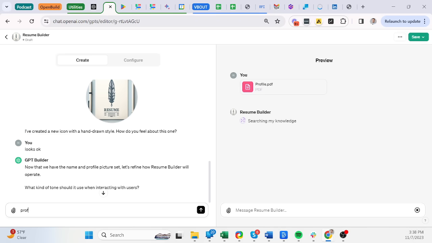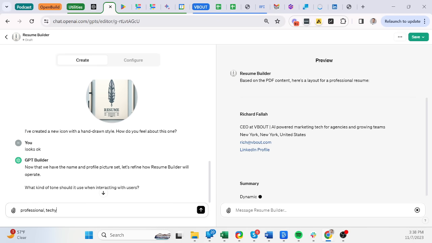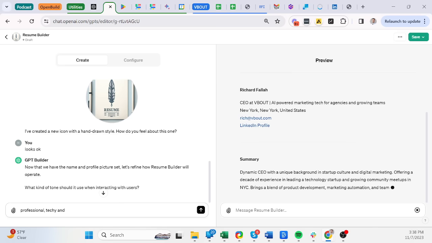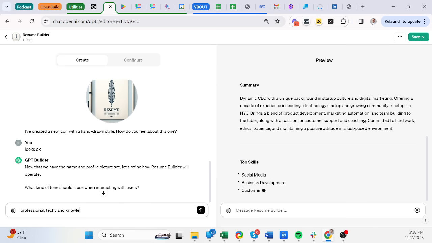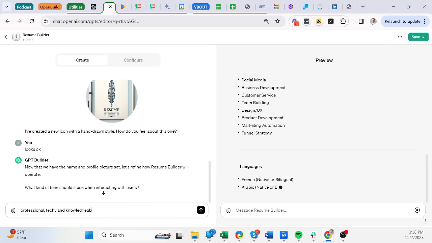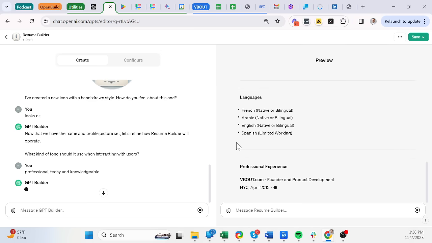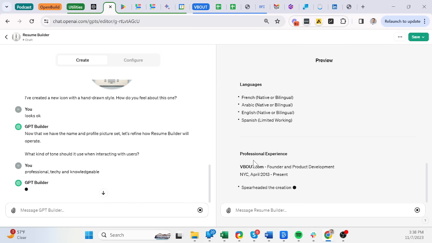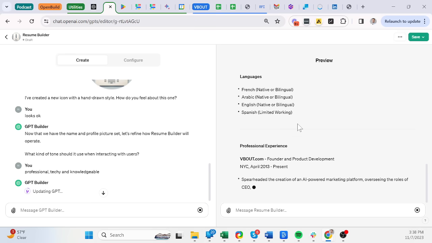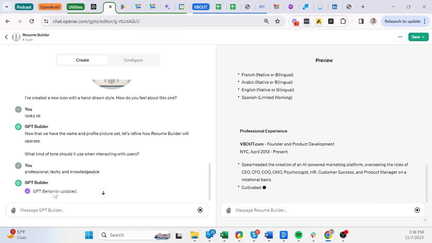I'm going to make it professional, techie, and knowledgeable. I probably butchered the grammar, but let's go with this. So again, the right side is what they call the playground. I'm interacting with it just to test my GPT. And on the left is just doing its work.